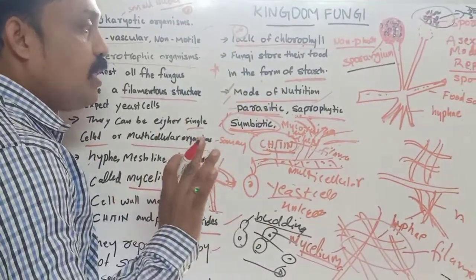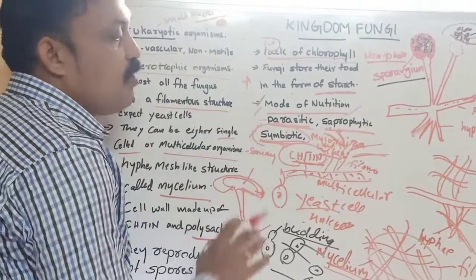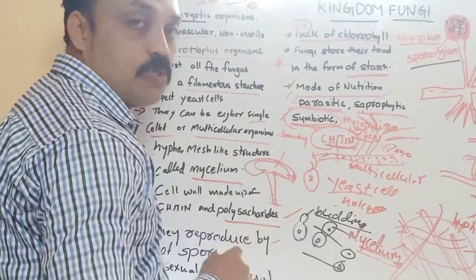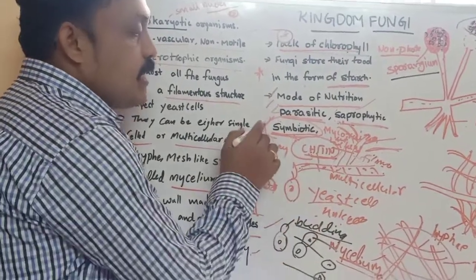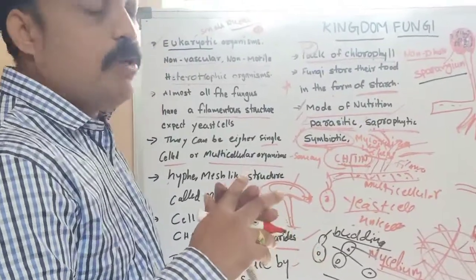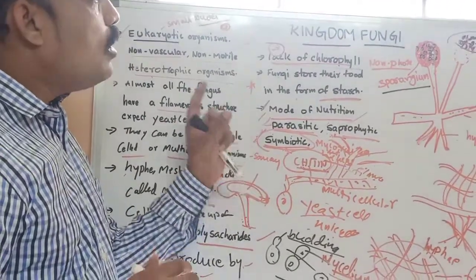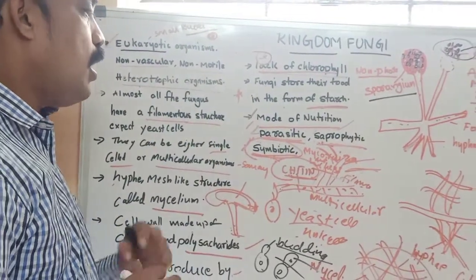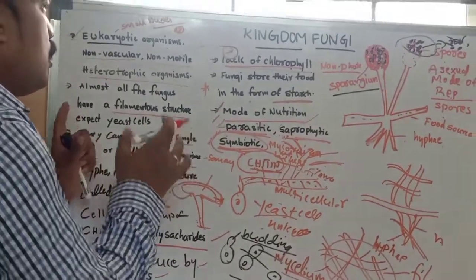That means, what types of nutrition do we observe in fungus? Parasitic nutrition, depending upon another host body. Saprophytic, growing in dead and decaying places. Symbiotic, two different types of living organisms living together, both benefiting. That means in fungus we observe three types of nutrition: parasitic, symbiotic and saprophytic.